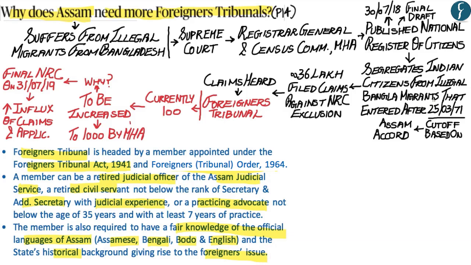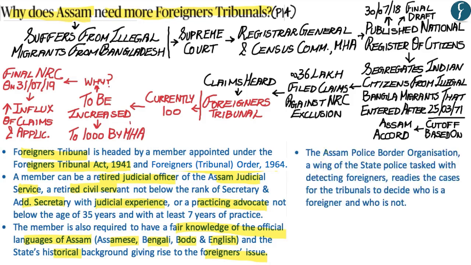Now, what you should also know is who has been given the job of finding out who the illegal Bangla migrants are. It is the Assam Police Border Organization, which is part of the Assam State Police, which is tasked with detecting the foreigners. It is also the Assam Police Border Organization which forms the cases for the tribunals to decide.